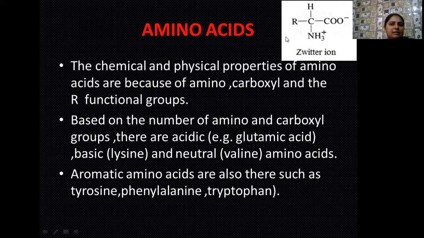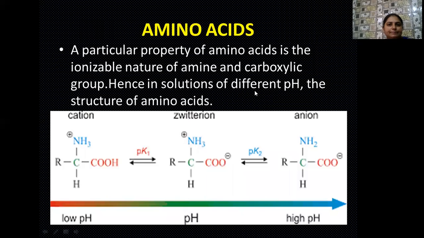Here students, the zwitterion structure of amino acid is visible to you. The amino acids undergo ionization when they are kept in different types of pH. So pH may be acidic, basic or neutral. This structure of amino acid, which is a unique structure known as the zwitterion structure, is visible when the ionization of amino acid takes place in a neutral medium. So this is the characteristic structure of amino acids in neutral pH.